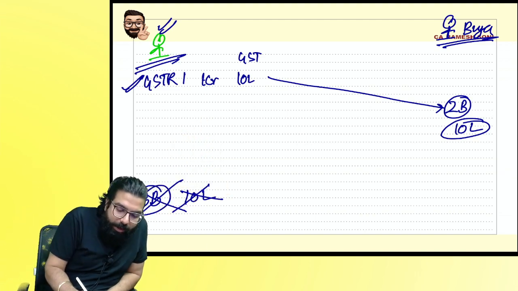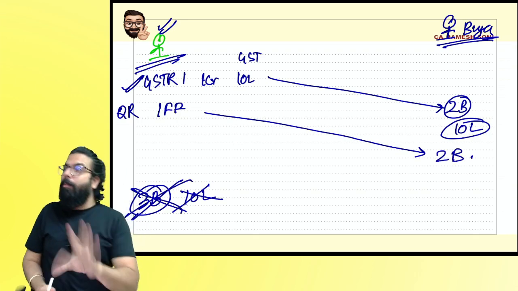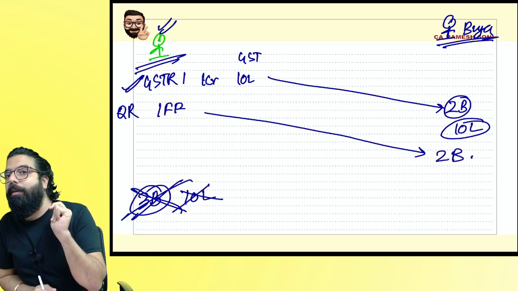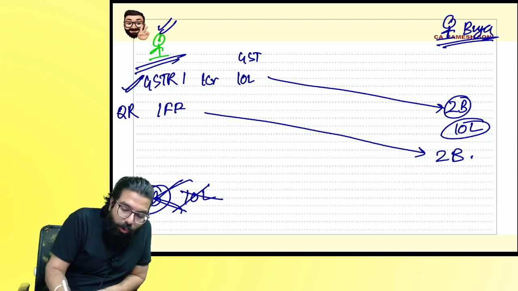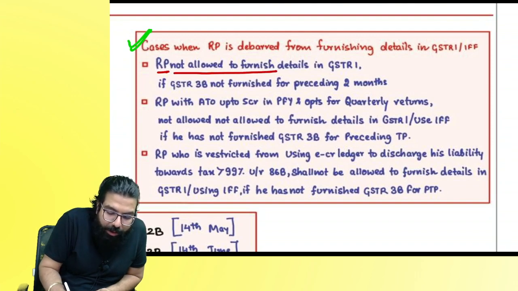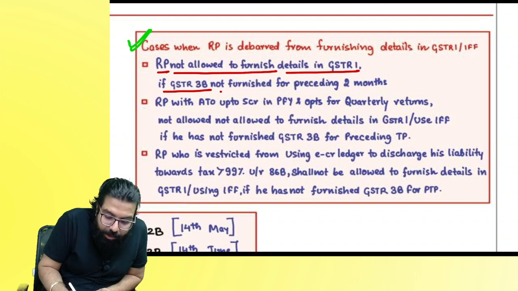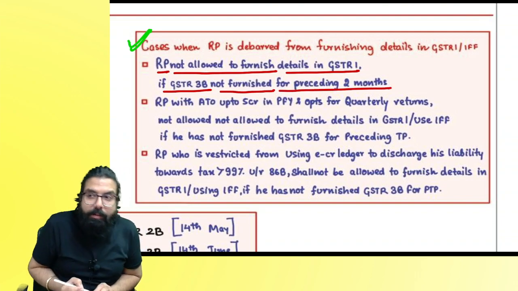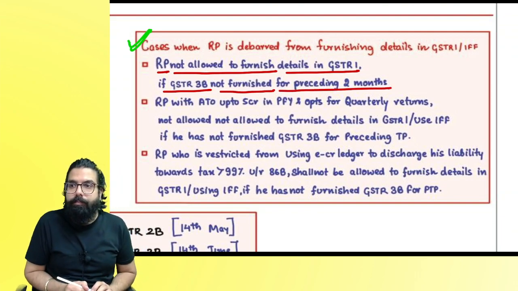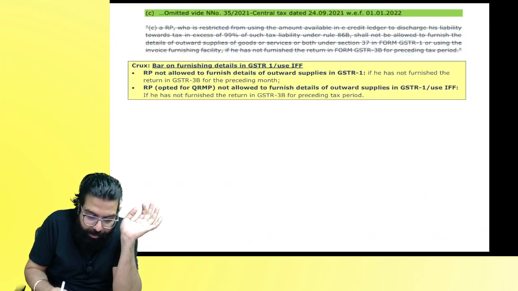Or people who were under quarterly return, they used to do what? Invoice furnishing facility. It used to go to the front party ka GSTR 2B and never file GSTR 3B. Are you guys able to understand? So a registered person will not be allowed to furnish the details in GSTR 1 if GSTR 3B not furnished for preceding how many months? 2 months. Are we clear, everyone?